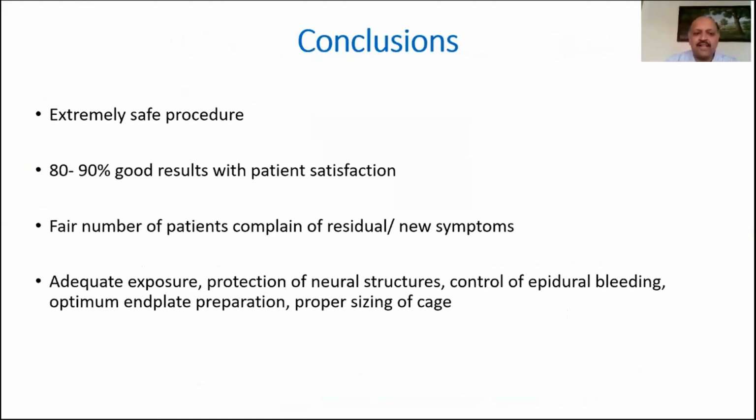It gives very good results, 80 to 90% patient satisfaction. However, a fair number of patients do complain of residual pain or new complaints such as persistent burning, paresthesia in the leg. One of the tricks I use is to use a gel foam soaked in Kenacort and put it around the dorsal root ganglion of the exiting nerve root in order to reduce the inflammation in this area.